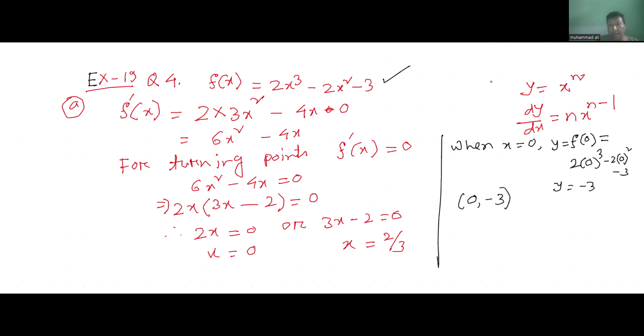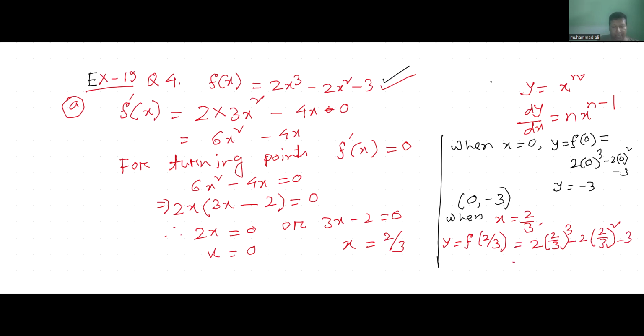Another one, when x equals 2 by 3, we put it in this function. So y equals f(2 by 3) equals 2 into (2 by 3) cubed minus 2 into (2 by 3) squared minus 3.